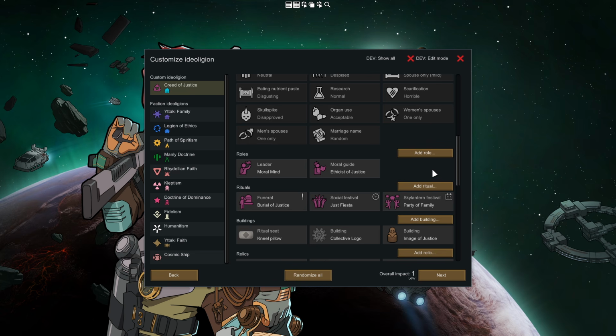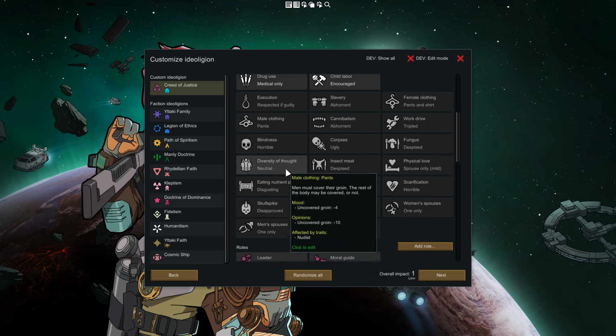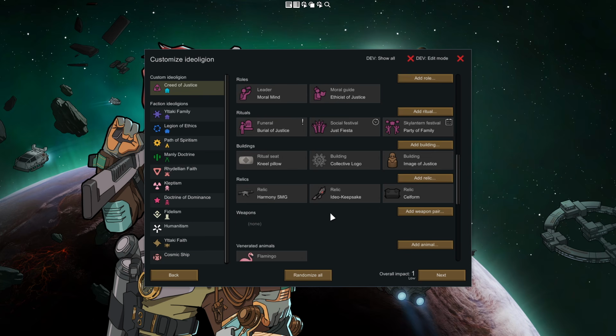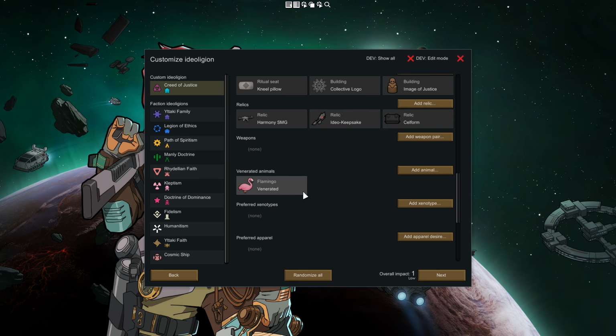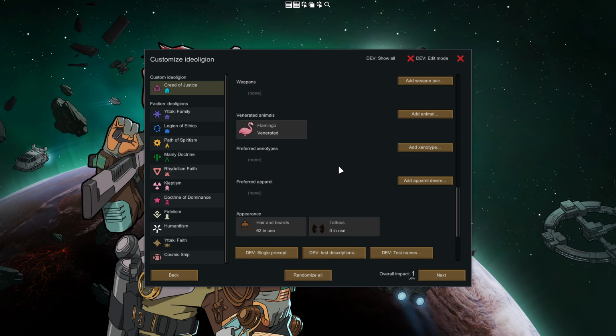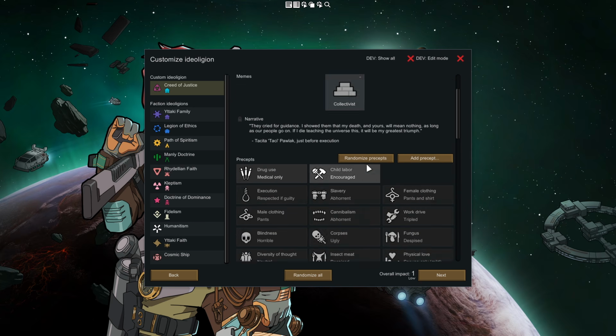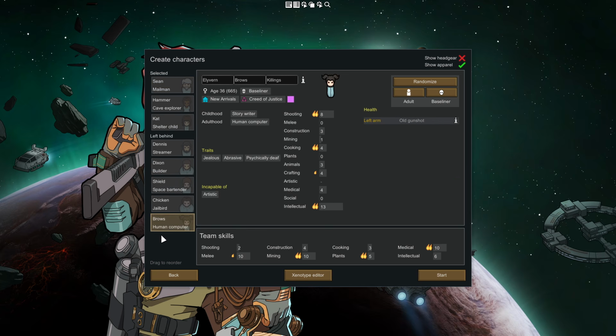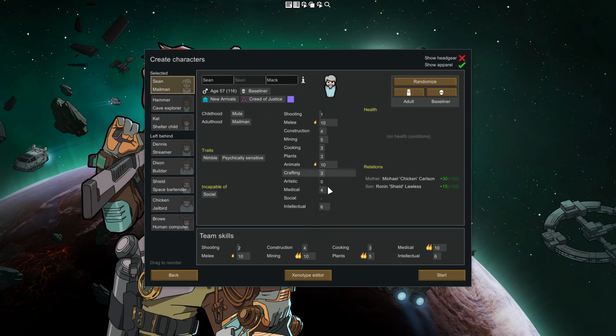Gameplay mechanical impact only have the rituals, the roles, and the precepts. The relics will eventually be available as quests that you can find for your own folk, and the buildings here, well, it's just defining how your temple will look like, and the venerated animal will make your people happy when it's around. If not, then not. So that's that. Once your ideology has been created, it will be applied to all of your starters and the left behind people that can be found later as well.